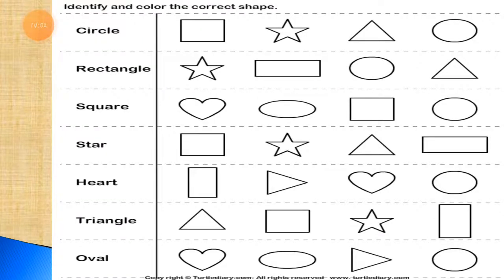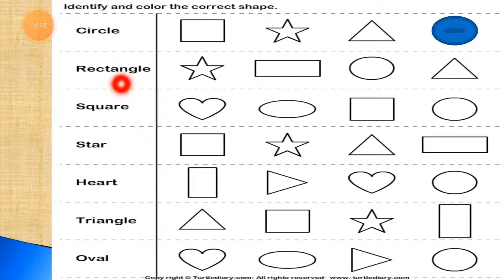Now the next one, identify and color the correct shape. You have to read the name of the shape and you have to color the correct shape. So first of all, here is circle. From this row you have to identify which shape is circle shape and you have to color it. So let's color the circle shape. Here you can see I color it in blue color.